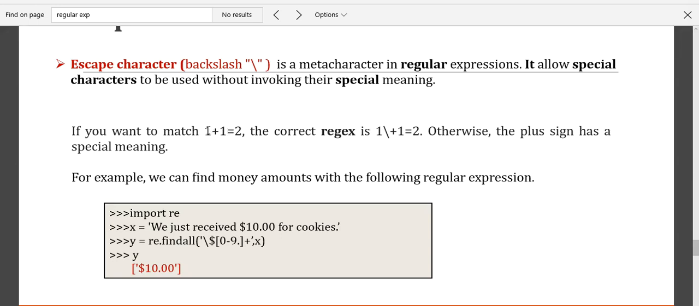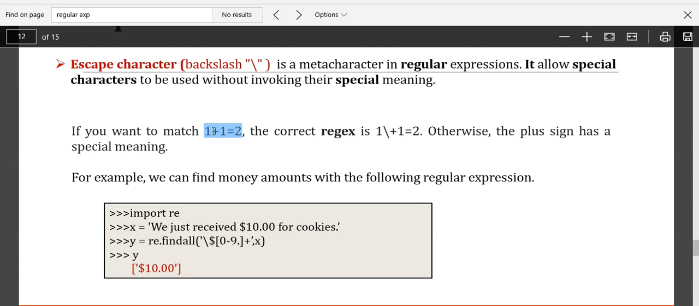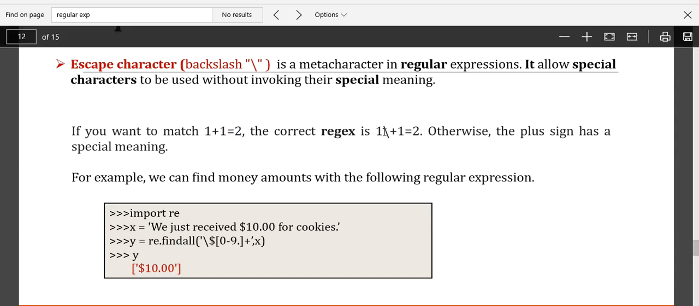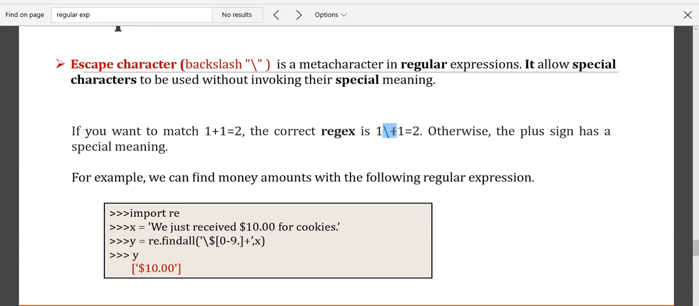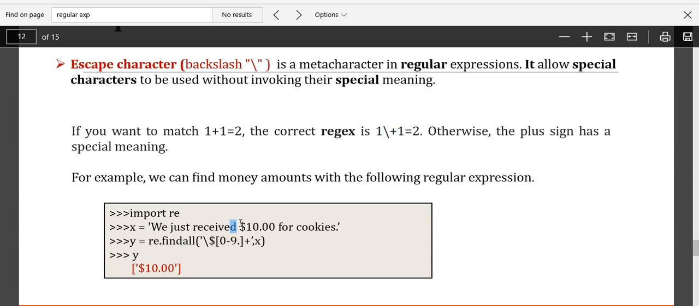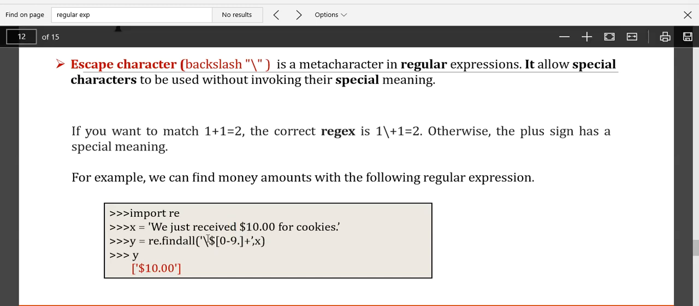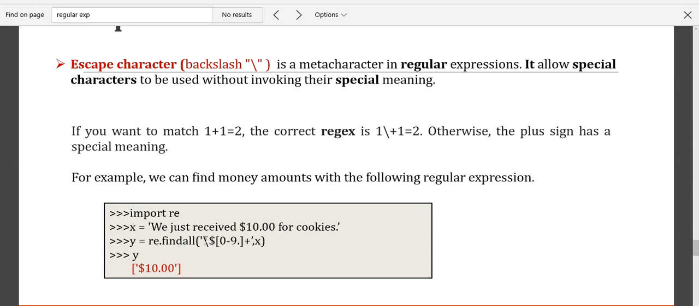So I want to match 1 plus 1 is equal to 2. When I say 1 plus, it means it will match 1 any number of times. To avoid that, I use a backslash as an overriding operator which eliminates the special meaning. For example, what does dollar represent? Dollar represents the end of the line. So when I want to extract the price of some product, what should I do? I will use backslash dollar. If I directly use dollar, it says end of the line.